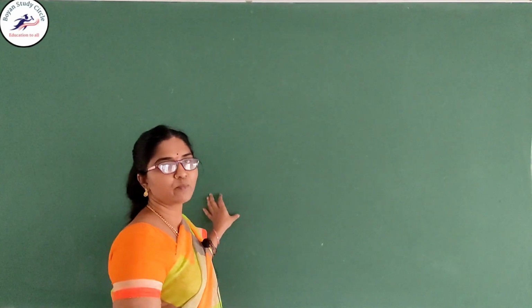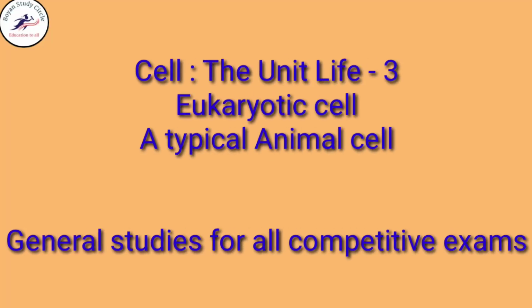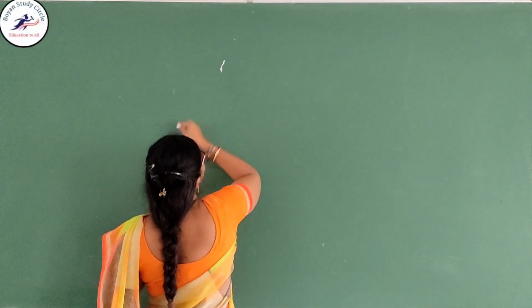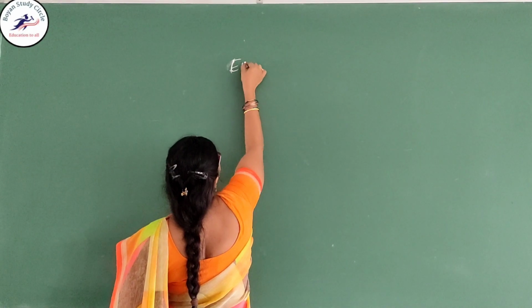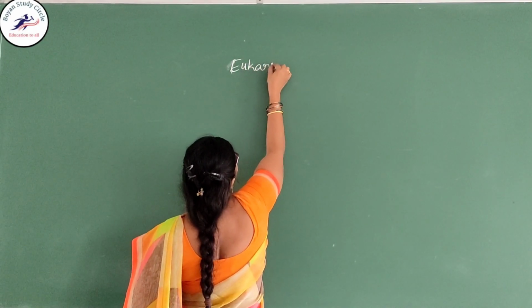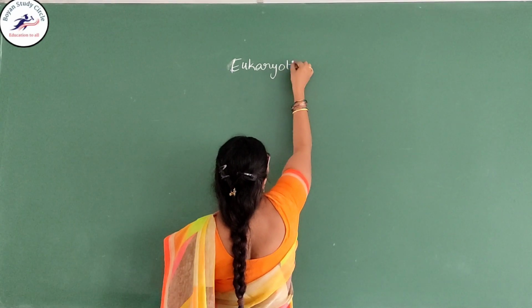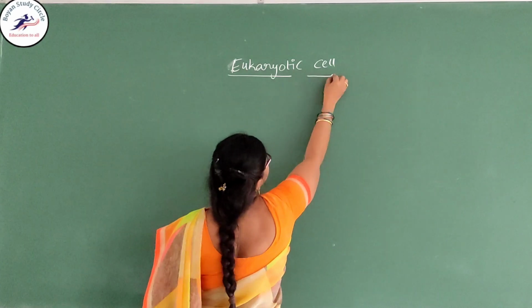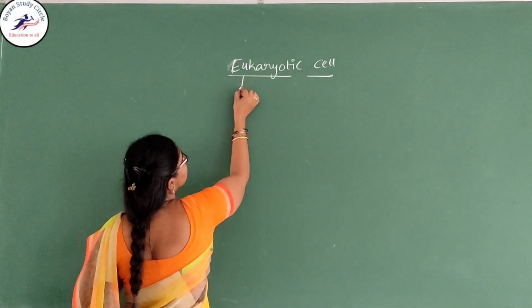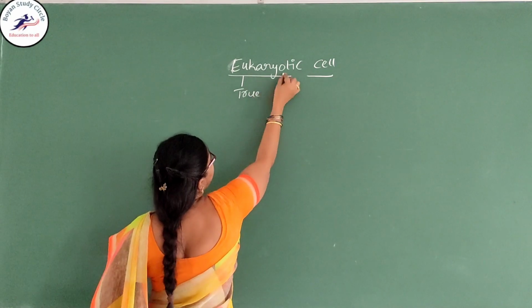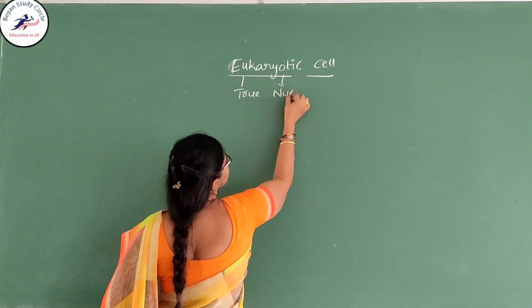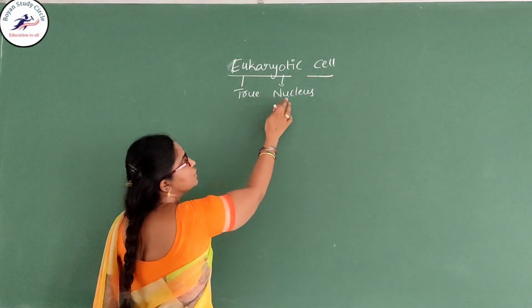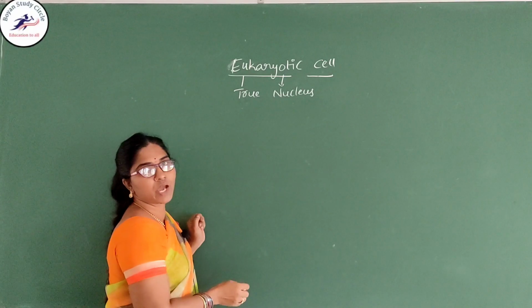Today we are going to know about the animal cell, which is one of the eukaryotic cells. In the previous classes we completed the prokaryotic cell and the differences between prokaryotic and eukaryotic. In eukaryotic, "eu" means true and "karya" means nucleus. So a true nucleus is present in the cell. The cell has a true nucleus, so it is called the eukaryotic cell.